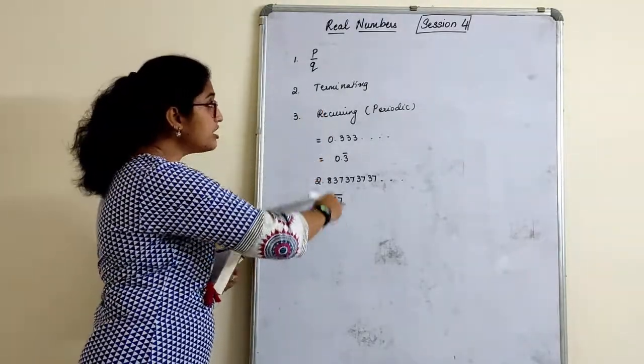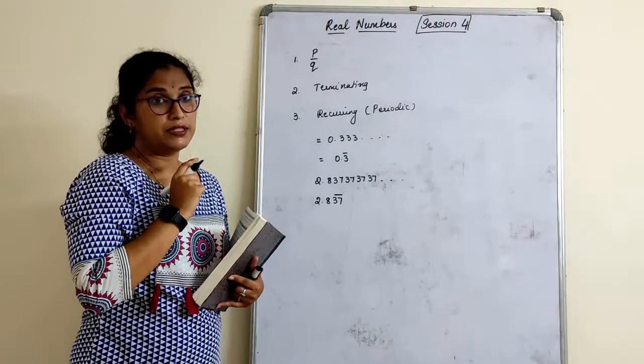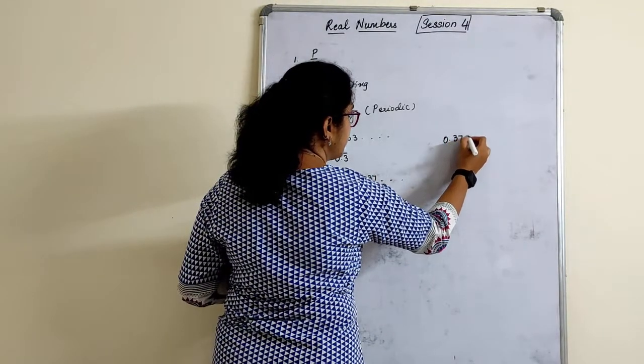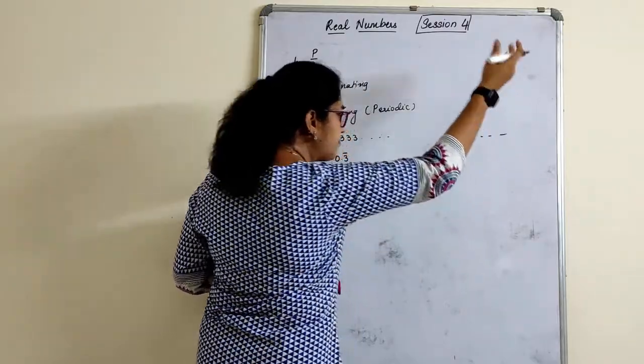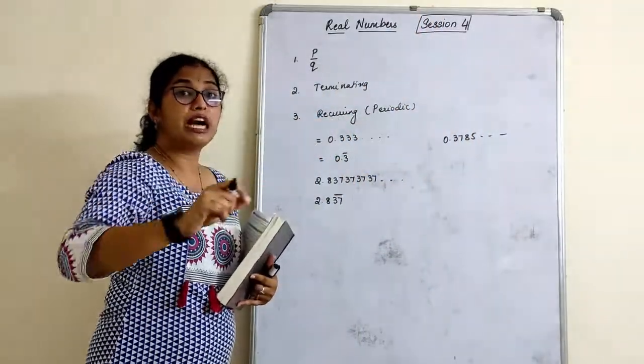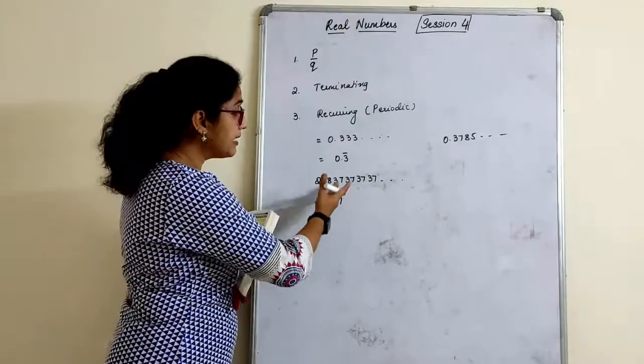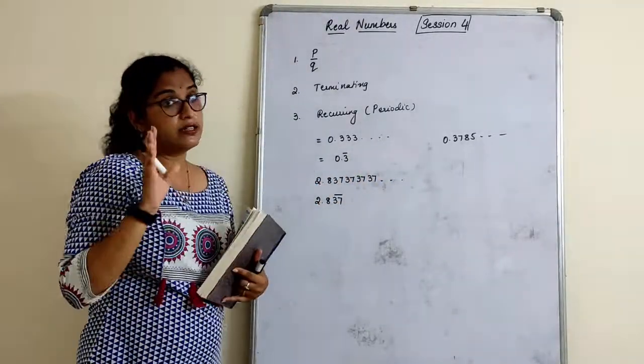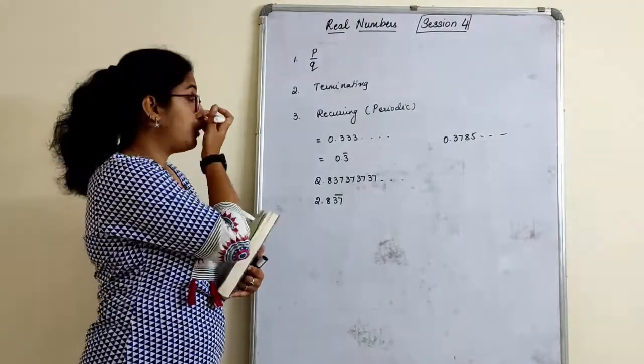These all are rational numbers. Just to tell you, what could be an irrational number? 0.3785... something. It goes on and on without any number repeating in periodic terms. We know that. So these all come under rational numbers. So this is one point.